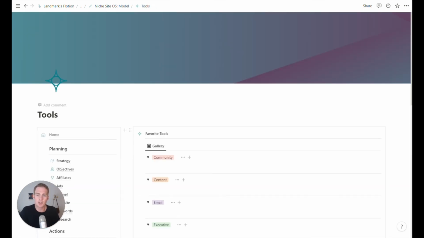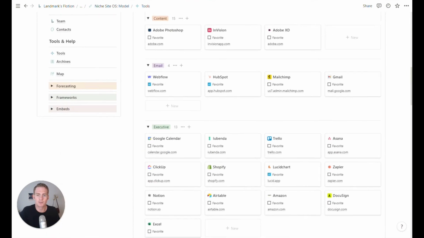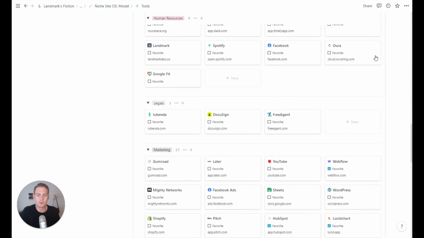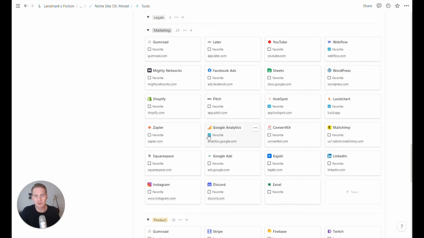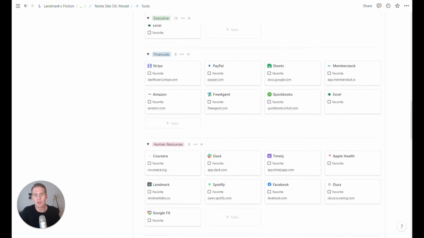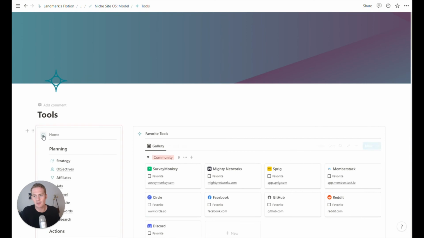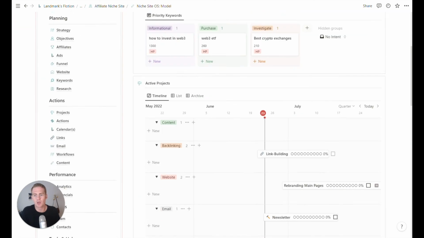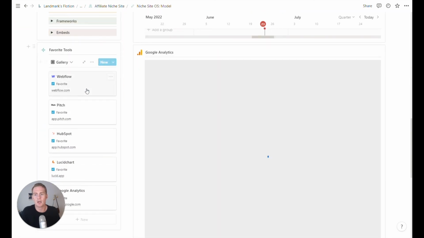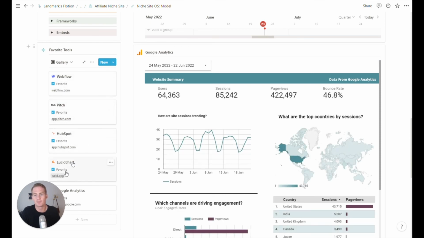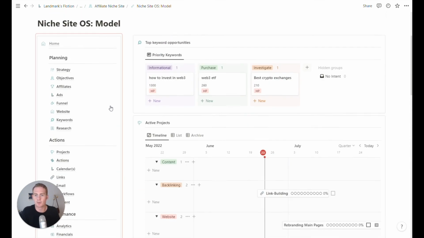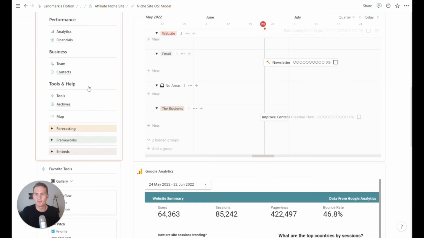We have a tools section. This is just a database of tools that may or may not be helpful, which you can choose from. The ones that you are actively using, you can favorite, and they will show up in your home dashboard. So I've just favorited Pitch. When I scroll down here, I can see my favorite tools, and I can just quickly click through to them if I wanted to open a browser and start using a particular tool.